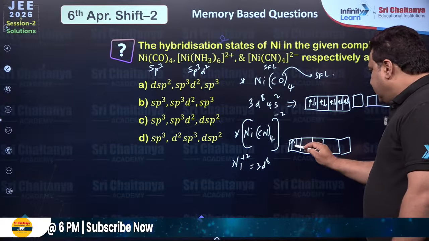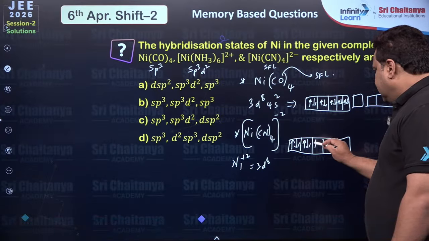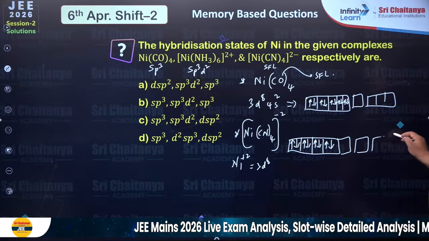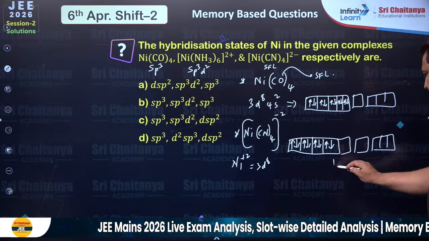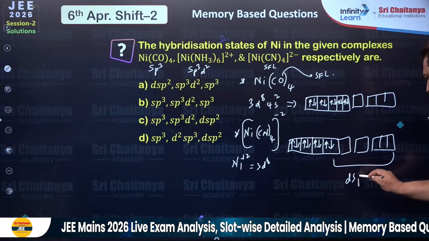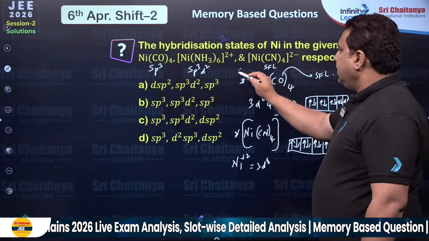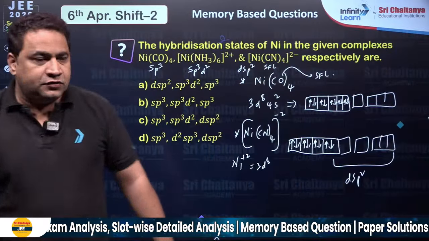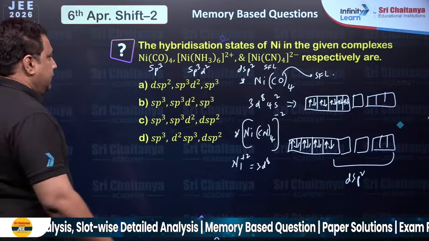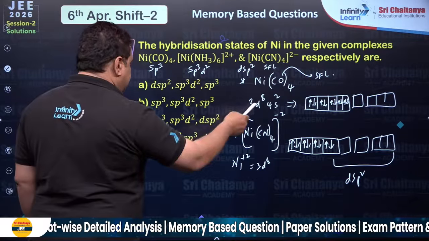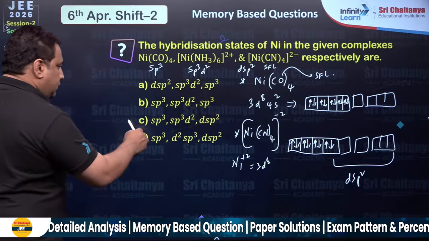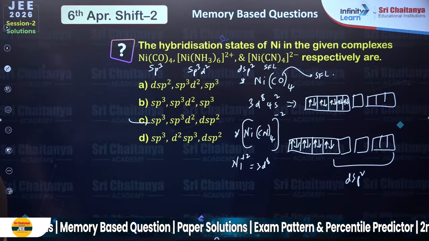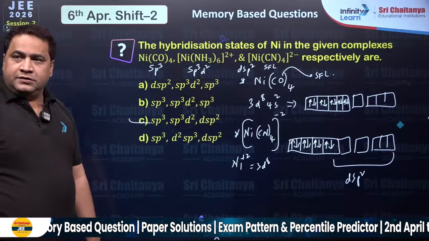So in strong field ligand, it will be this one, 3d8 configuration, right? So hence the hybridization will be dsp2. So this is dsp2, right everyone? Got it? So hence what will be the expected answer? sp3, sp3d2 and dsp2. The answer is option C. Got it, dear students?